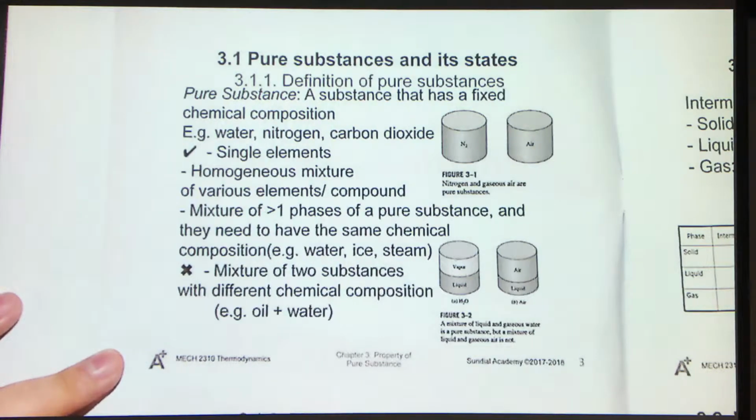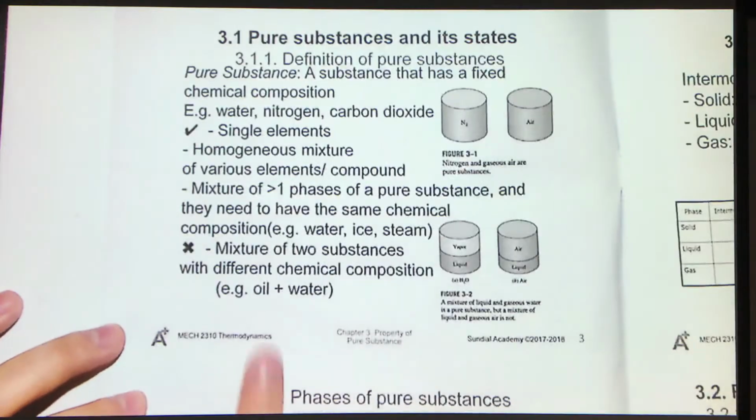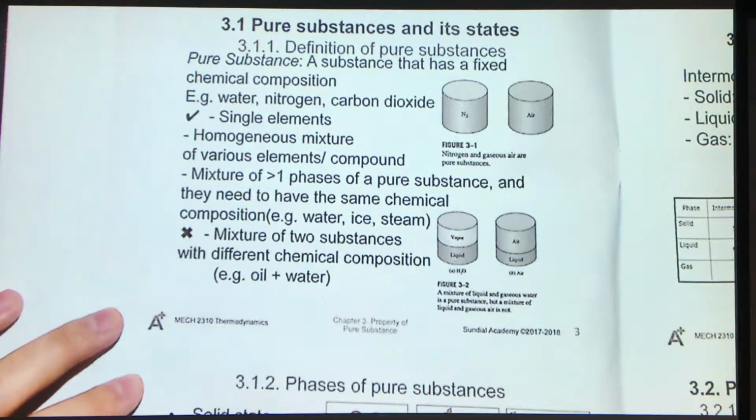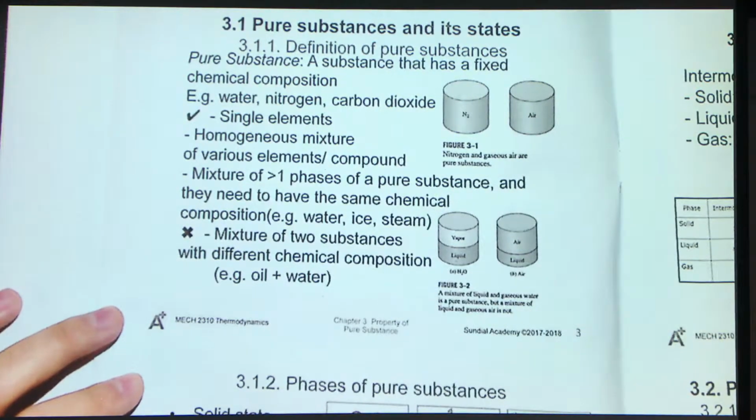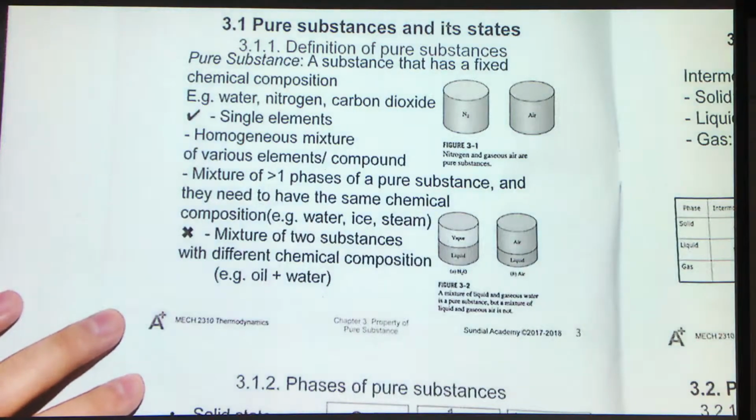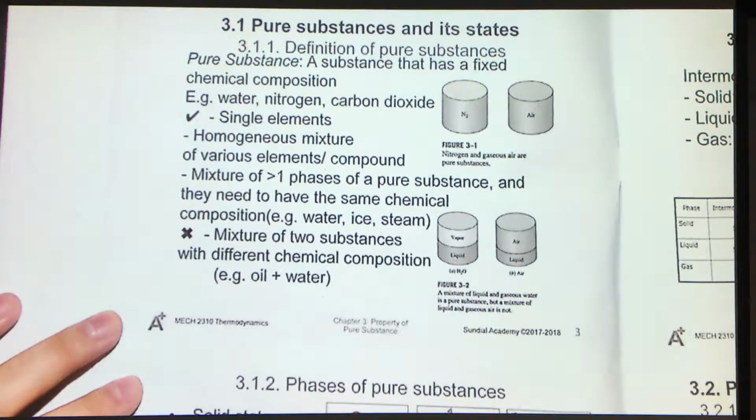Another kind is a mixture of more than one phase of a pure substance. We'll also consider this to be a pure substance, but note that they need to have the same chemical composition. For example, water, ice, and steam. Suppose at a particular pressure and temperature, we can have all of these three phases exist, with liquid water, solid ice, as well as water vapor coexisting. They have the same chemical composition, that is H2O. So we will also consider this a kind of pure substance.